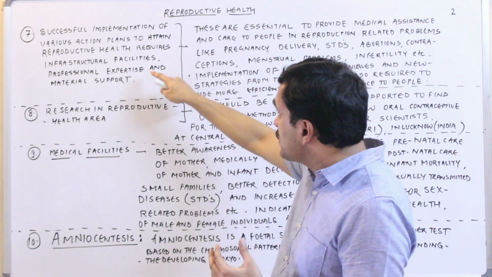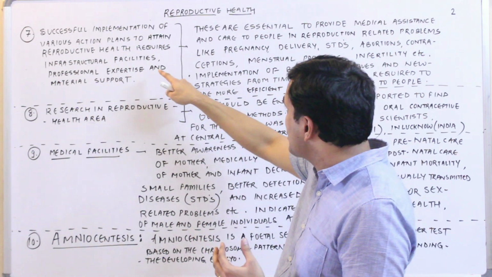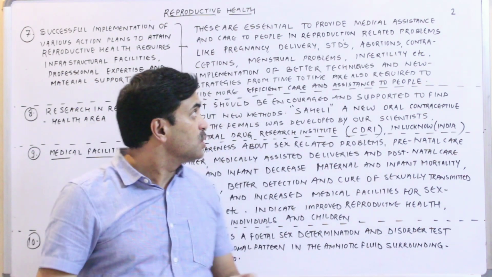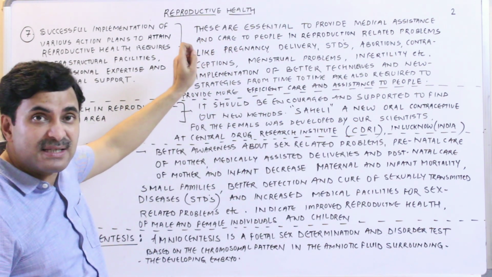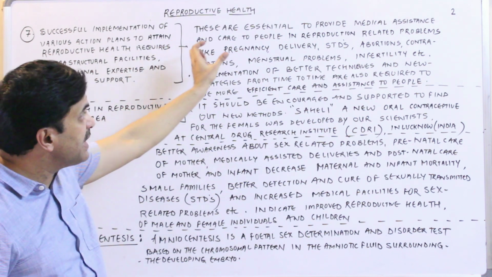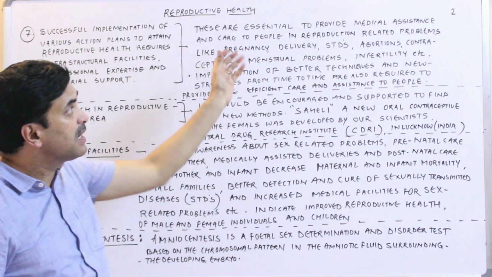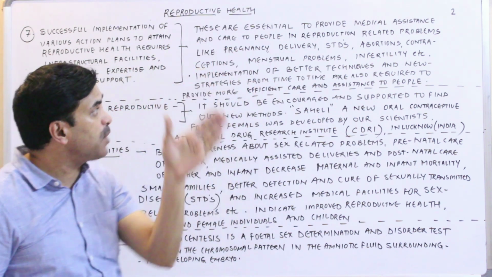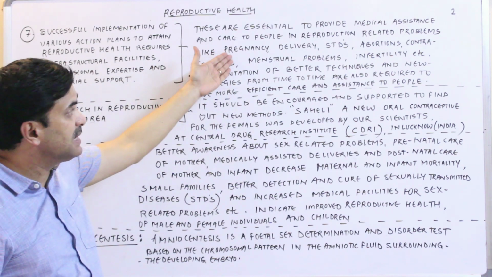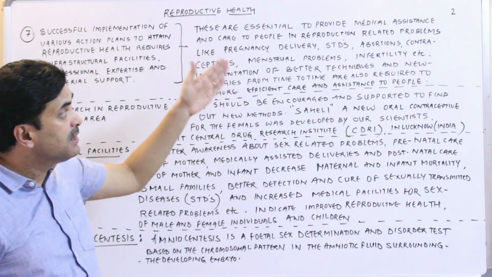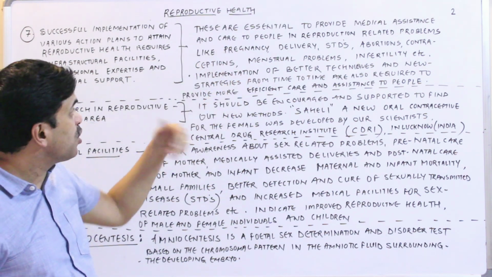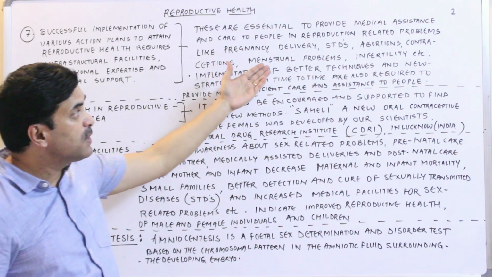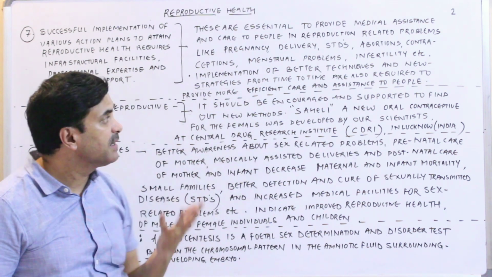These are essential to provide medical assistance and care to people in reproduction related problems like pregnancy, delivery, sexually transmitted diseases, abortions, contraception, menstrual problems, infertility, etc.